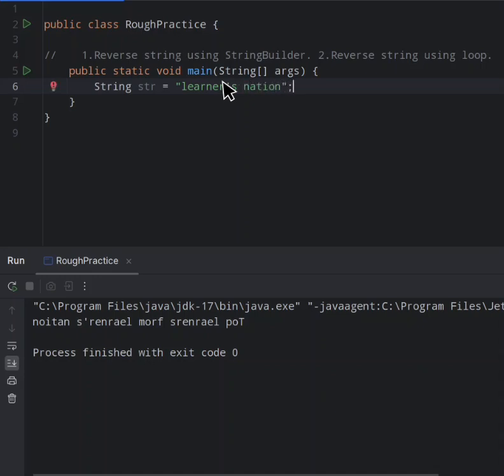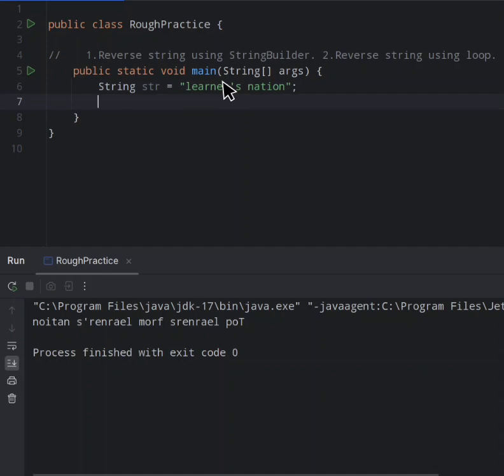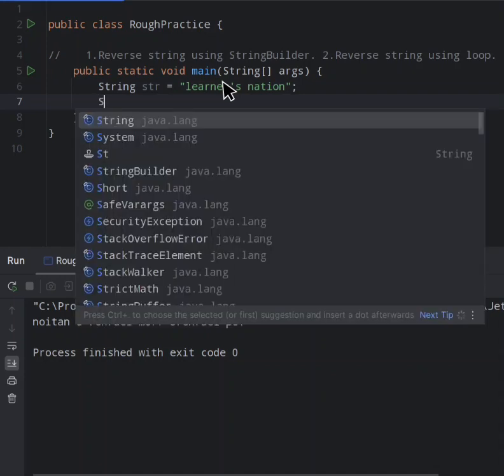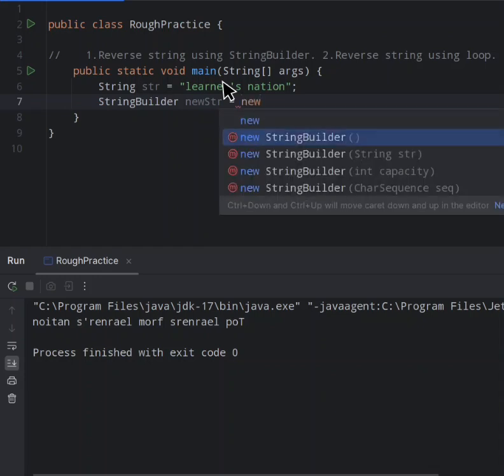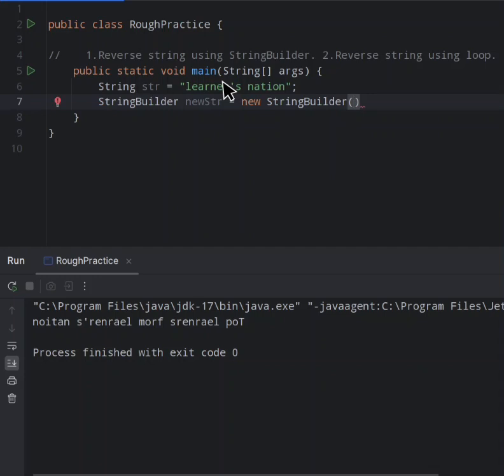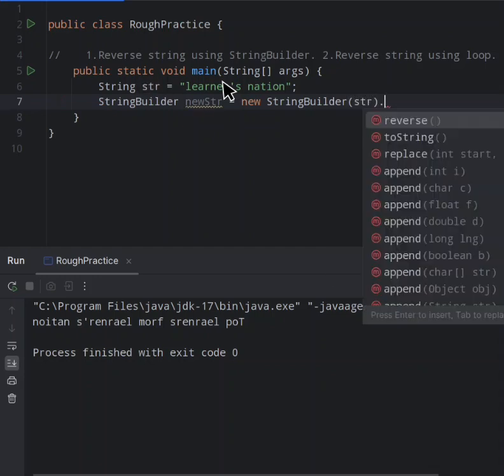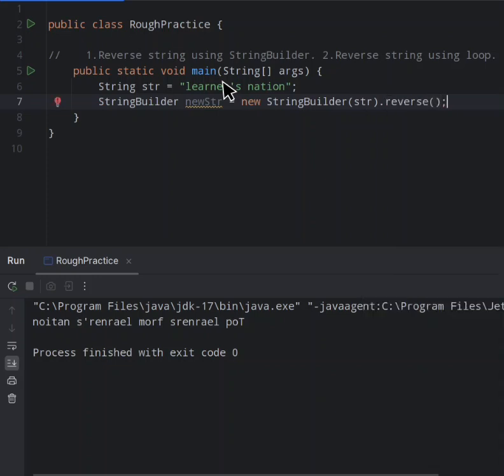So here is a string that we have to reverse. Now let's create a string builder. Okay. We will use string builder class, then create a new string. Then what we will do, we will use new string builder, then pass the string that we have to reverse. After that we will use an inbuilt method which is a reverse method. Okay, that's how you can reverse a string using a string builder class.